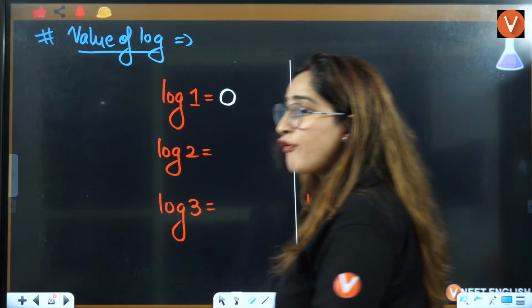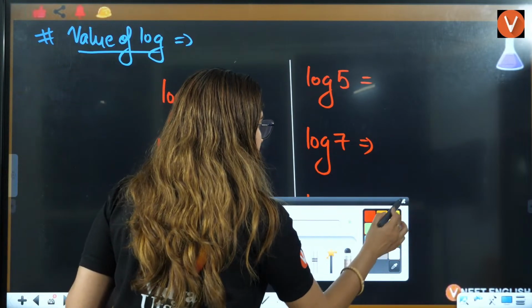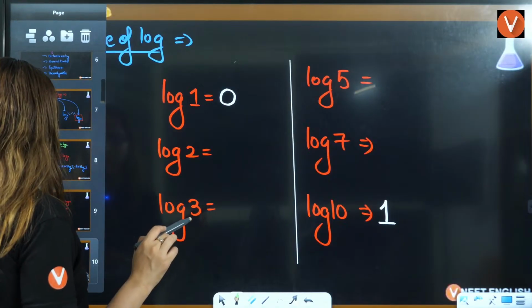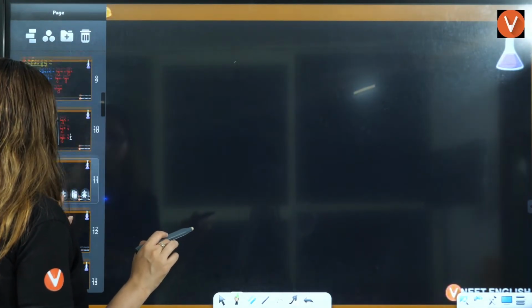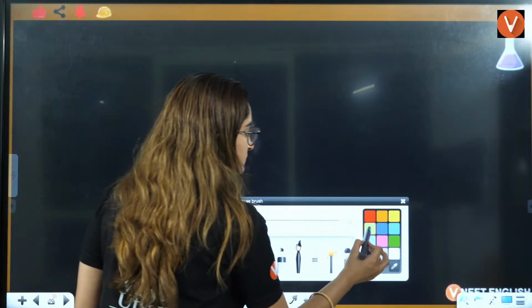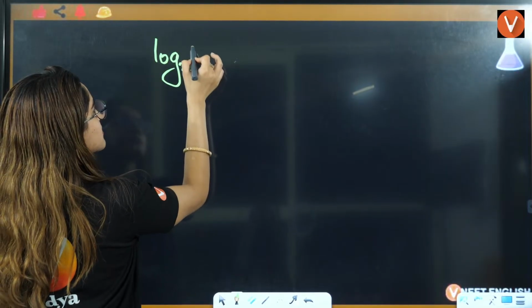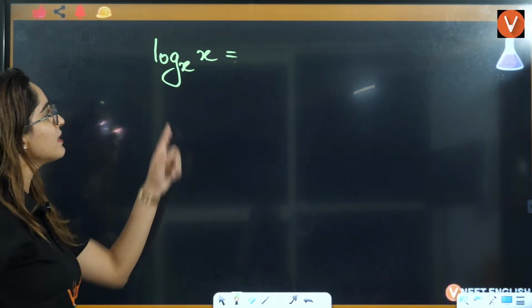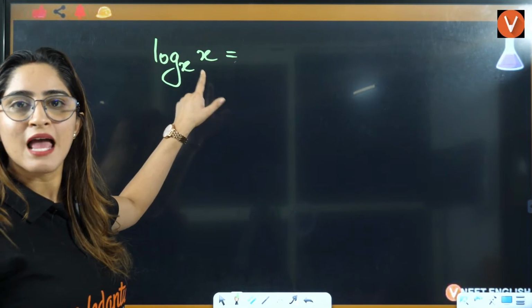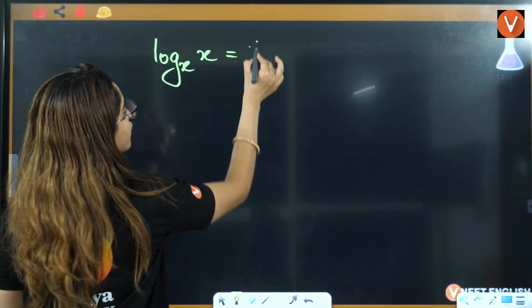And for this, I'll tell you one very, very important property here: log of x with base x. That means if the base is also x and you are solving the value also x, then it is going to be 1.